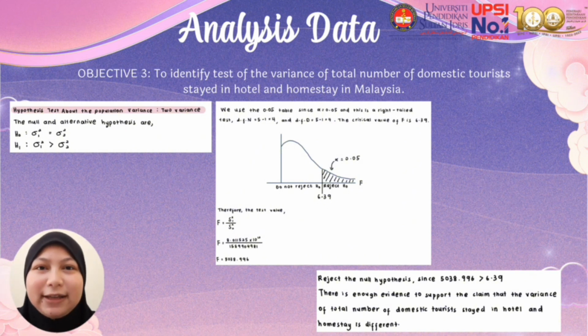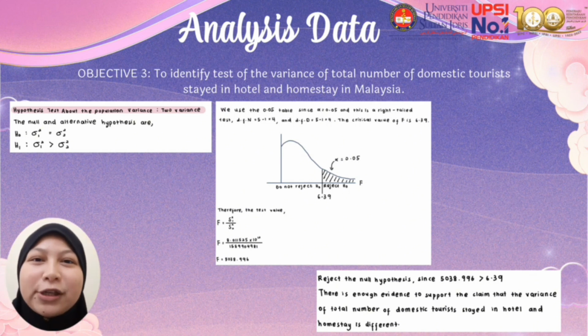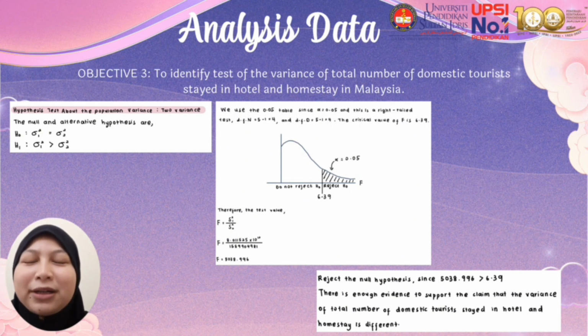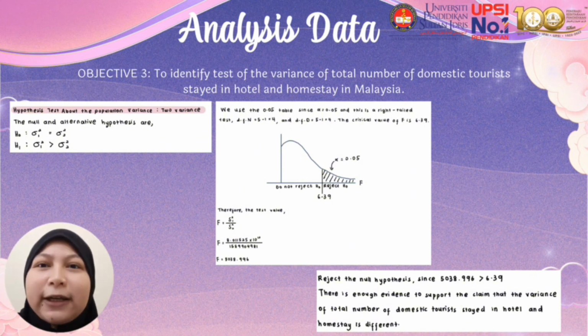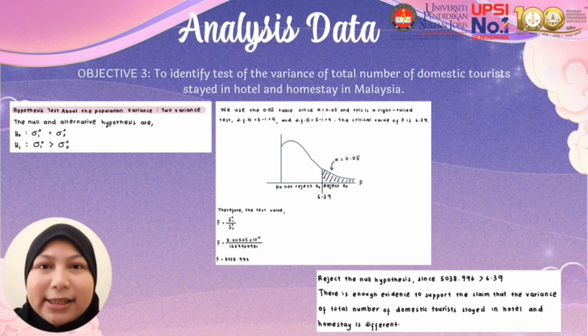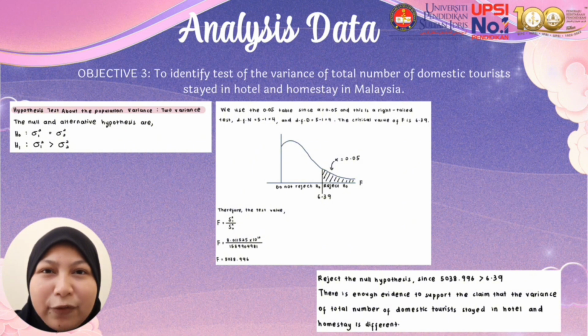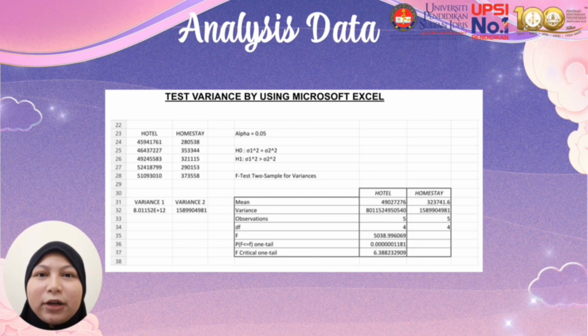Then we find the test value using F equal to S1 square over S2 square, which equals 8.011525 multiplied by 10 to the power of 12 over 1,989,904,981, and equal to 5,038.996. Then we reject H null since 5,038.996 is greater than 6.39. There is enough evidence to support the claim that the variance of total number of domestic tourists who stay in hotel and homestay are different. And we are using Microsoft Excel to compare the test value, and we get the same output.